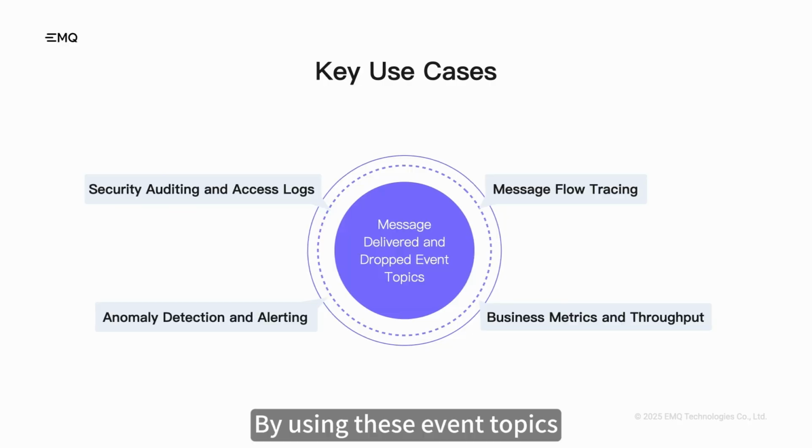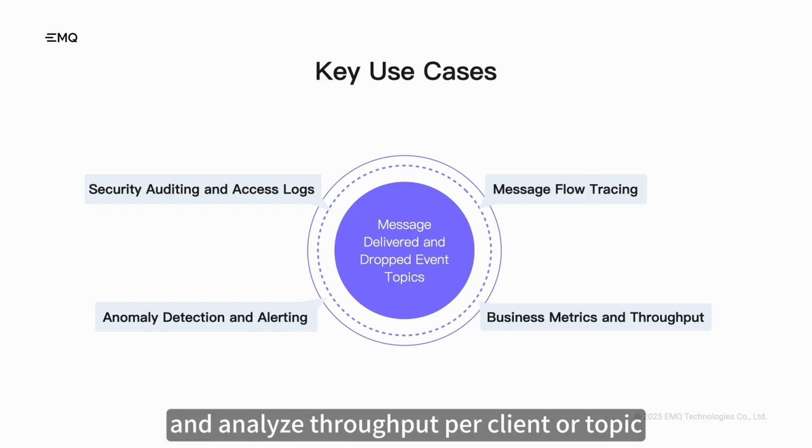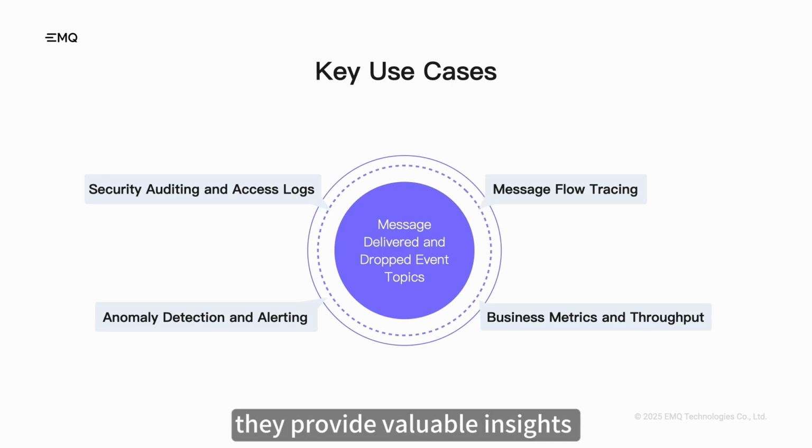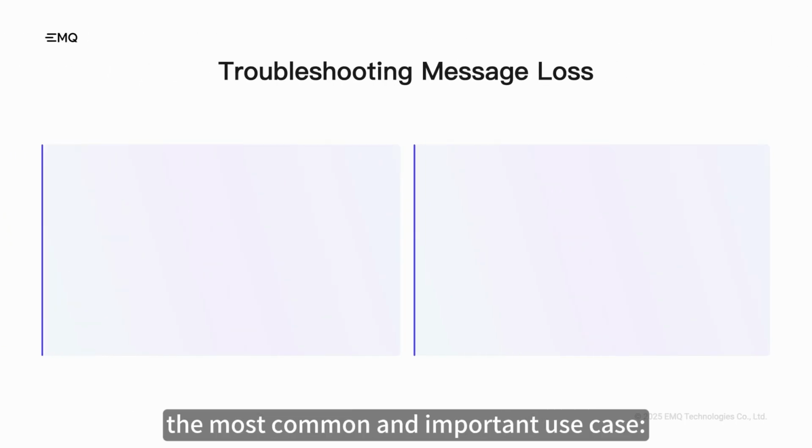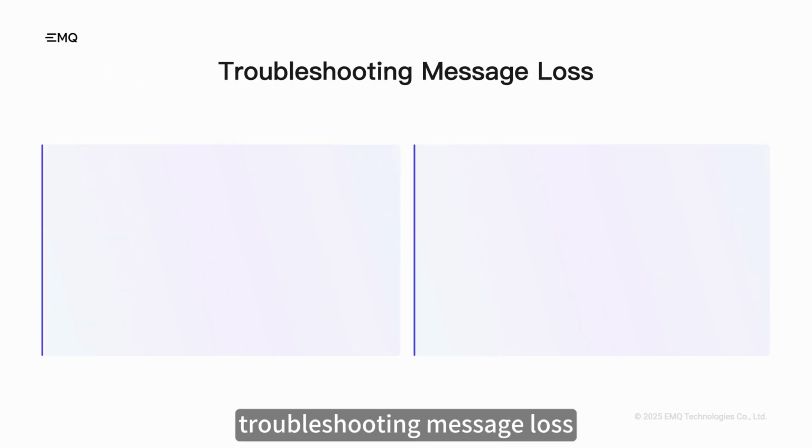By using these event topics, you can track message delivery from publishing to consumption, detect dropped messages, trigger alerts for anomalies, and analyze throughput per client or topic. For businesses, they provide valuable insights for performance optimization, troubleshooting, auditing, and compliance. Let's take a closer look at the most common and important use case, troubleshooting message loss.